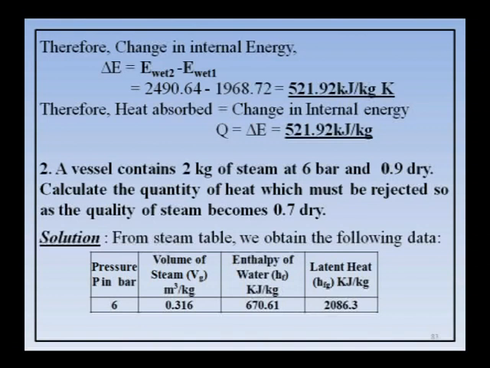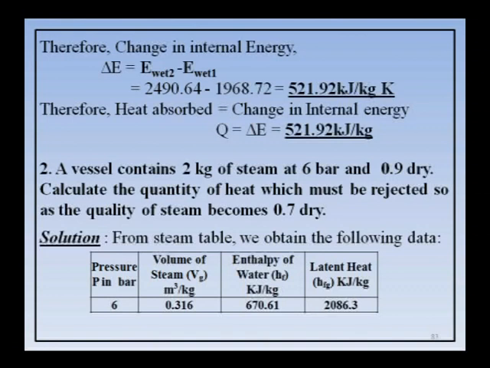Therefore, he asked what must be the rejected heat. Okay. So, initially it is wet, finally it is also wet. So, here there is no need of finding x2 because he has given in the problem x1 is 0.9 and x2 is 0.7. Initially and after, both the conditions are wet, right. So, now you take the values from the steam table.